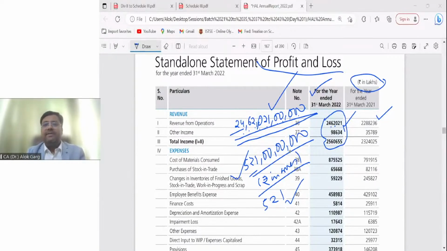Of course, rounded off numbers are more readable, right? These numbers are small. You will be able to understand, okay, 100 crores, 2000 crores, 1 lakh crore. The Reliance turnover is in lakhs of crores. If you write the number of Reliance, you know how many digits there will be? 15 digit, 16 digit, 17 digit for 1 year.